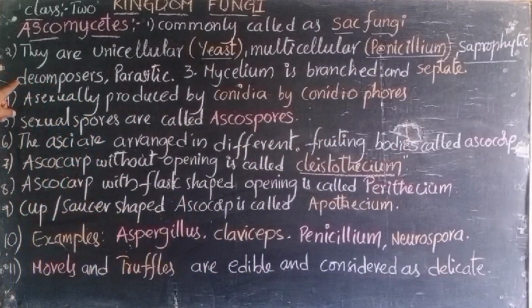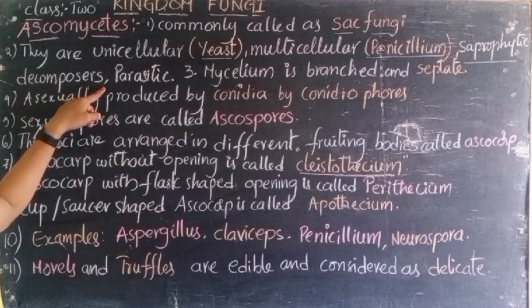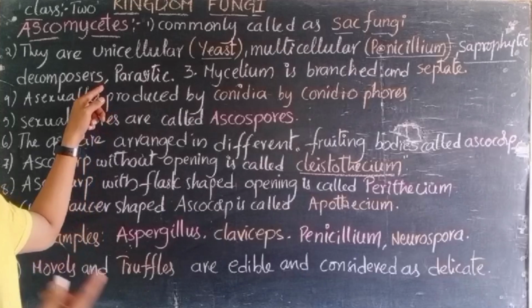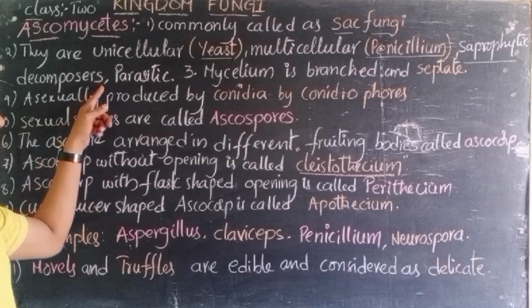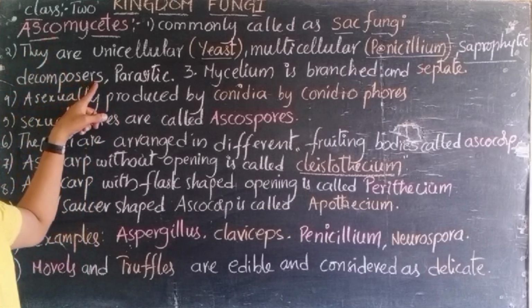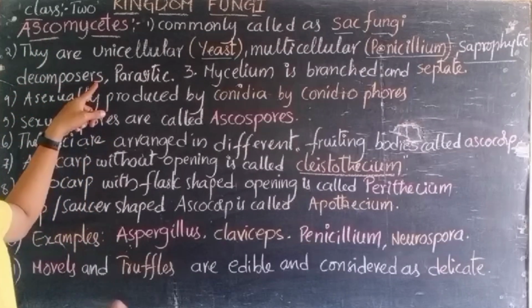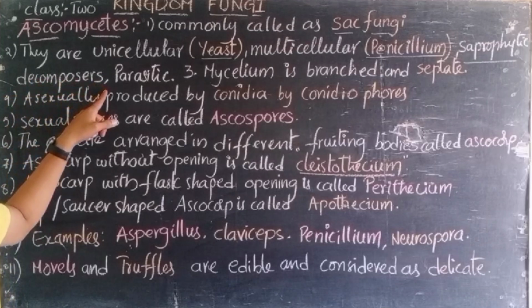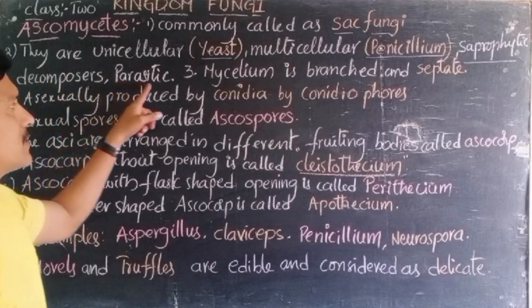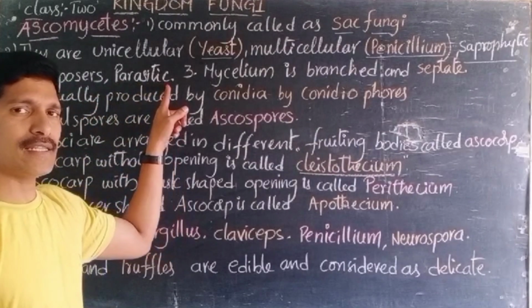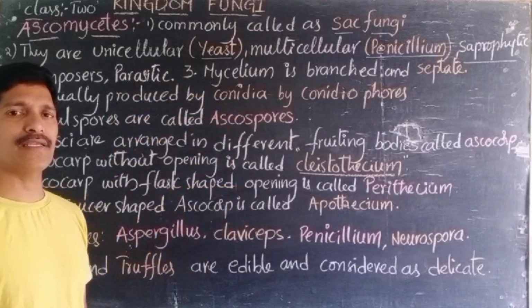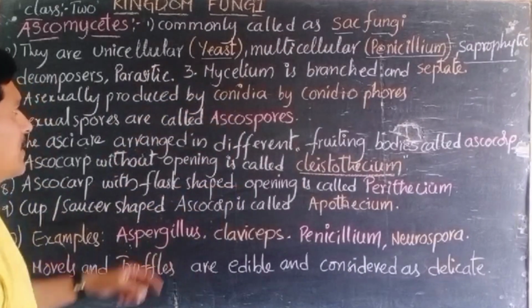Later, some are decomposers. Mostly, after the death of plants and animals, they are decomposed by bacteria and fungi present in the soil. So this is also one of the important fungi present in the soil that decompose the dead remains of plants and animals. So these are also one kind of decomposers. Later, these are parasitic. Parasitic in the sense that they live in other organisms. They depend on other organisms for obtaining food materials, right?